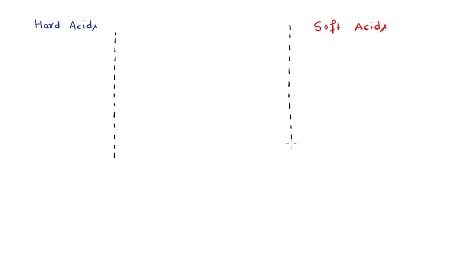Starting from the hard acids, we know that it contains the alkali metals. But before that, the H positive. The H positive is also a type of hard acid, right?